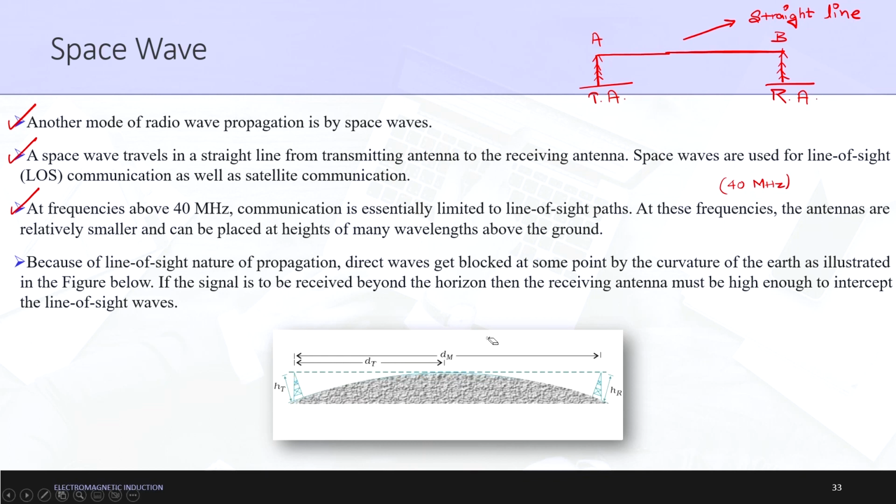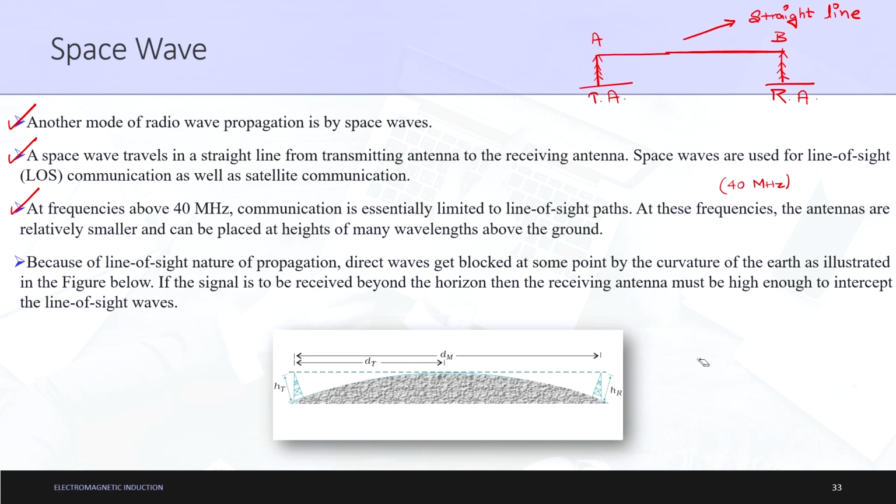that because of the line of sight nature of propagation, direct waves get blocked at some point by the curvature of the earth, as illustrated in the figure below. If the signal is to be received beyond the horizon, so the horizon is the point denoted here as horizon. The horizon is the maximum distance your eye can see. If the signal is to be received beyond the horizon, then the receiving antenna must be high enough to intercept the line of sight wave. So, this antenna also should be high enough, so that the passage can be in a straight line, and hence line of sight communication is possible.